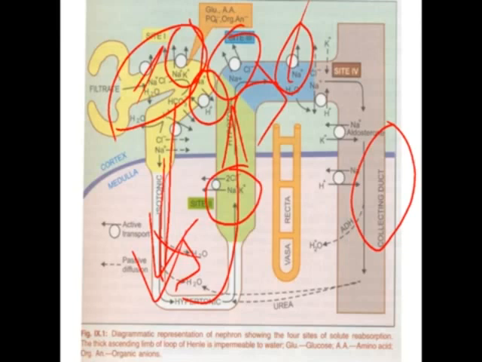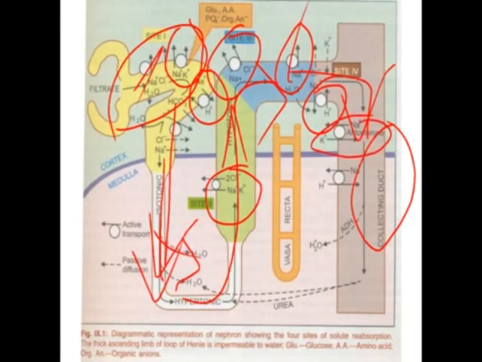Then from here we move to the last part, that is the collecting duct. This is an important part. The collecting duct consists of different antiporters. This is one antiporter, sodium H plus. Sodium enters into the blood, and H plus ions enter into the urine. So that is the antiporter.